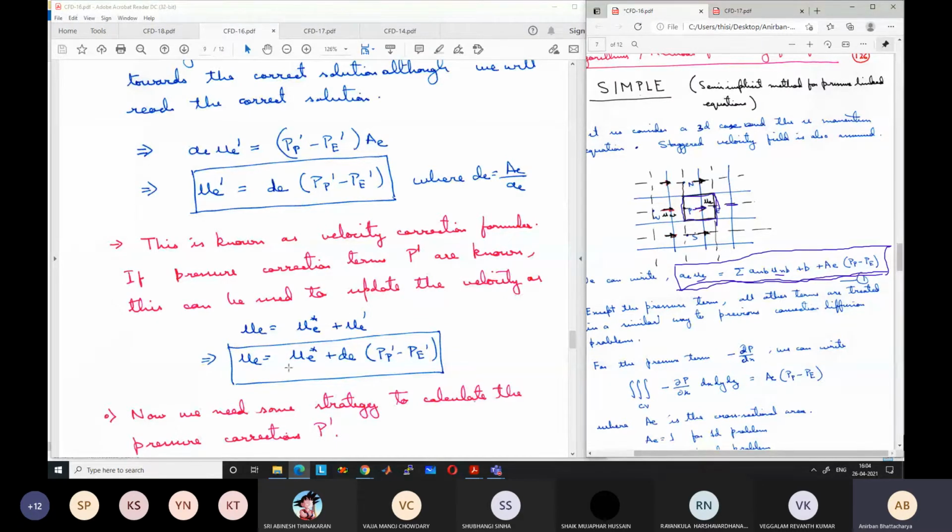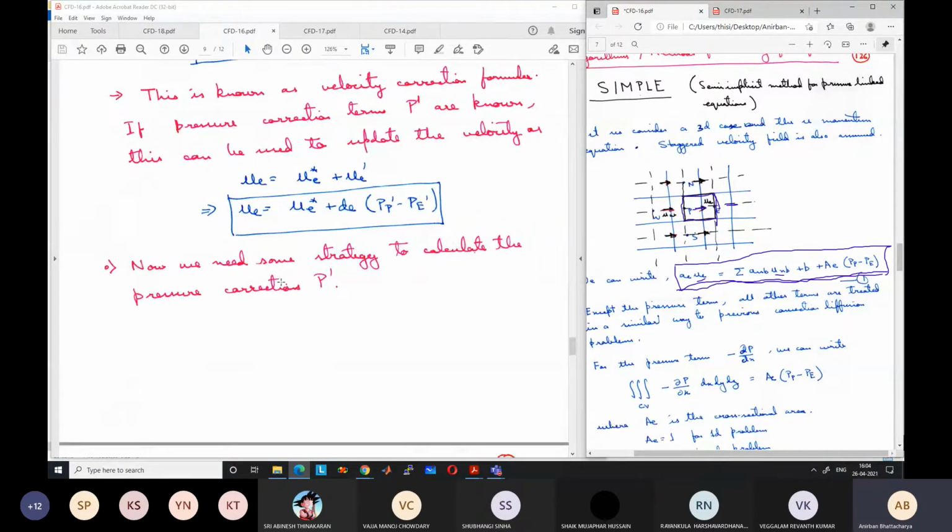So what is our strategy? We have one more equation, the continuity equation. We are going to use that equation, and you will see how clever these people were when they devised this type of algorithm, because it is not intuitive how to relate the pressure to the continuity. But once it is related, it seems quite simple. So we will devise an equation known as the pressure correction equation. The SIMPLE algorithm has an equation called the pressure correction equation.